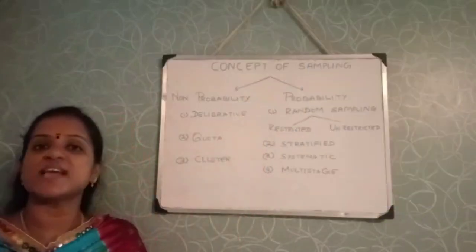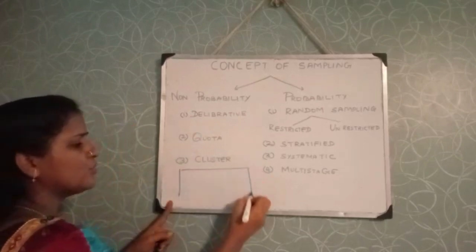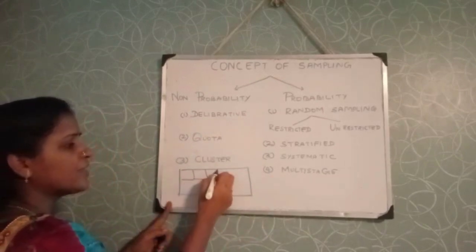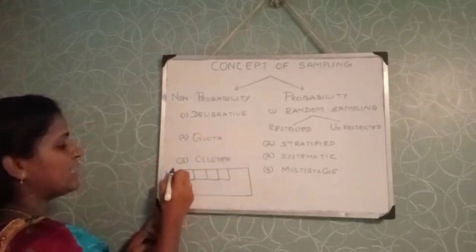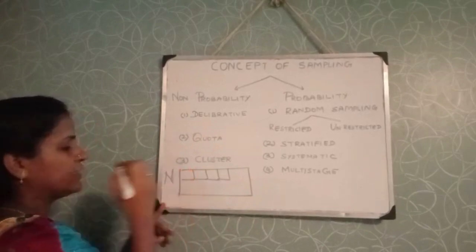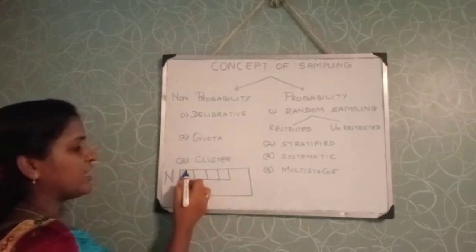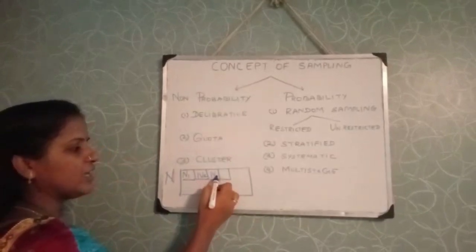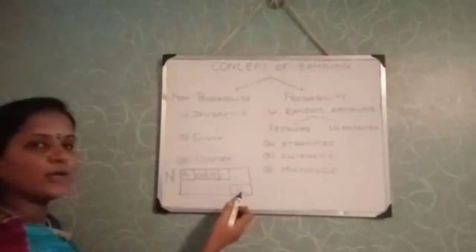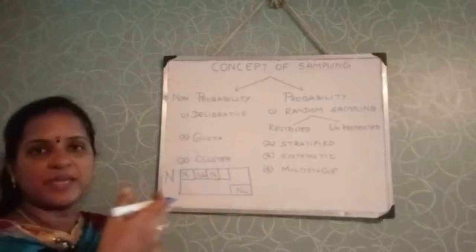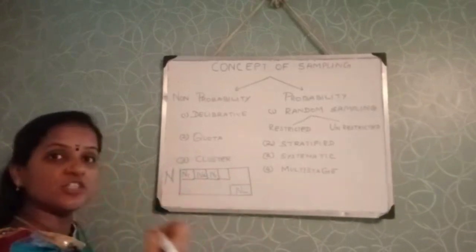And secondly, we have stratified sampling. Under stratified sampling, the entire population will be divided into L units. I am naming the population capital N, and dividing it into L units, namely N1, N2, N3, up to NL, in such a way that there is no overlapping, that is, they are mutually distinct, and also exhaustive.